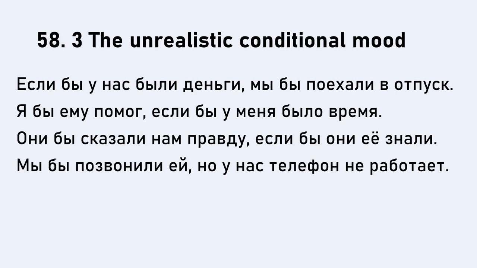Now this is an interesting one because we only have one part of the sentence which is using the subjunctive mood, the first part. What would we do? Мы бы позвонили ей. The second part, or the condition, doesn't actually have to be in this unrealistic mood. You can just say but, just as we do in English. So we would call her, but the thing is our phone isn't working. Но у нас не работает телефон.